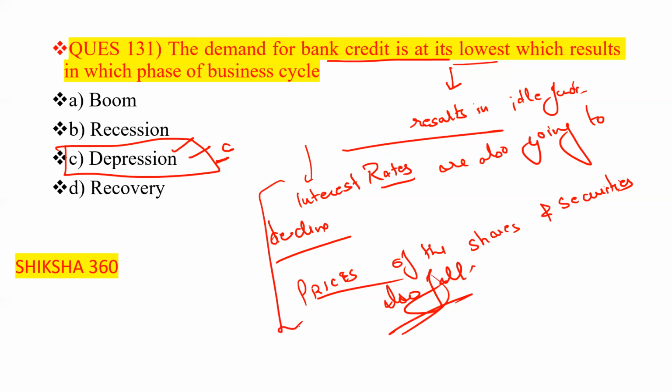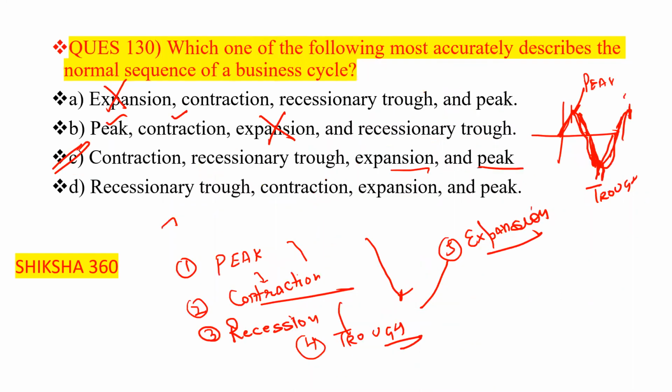Please tell me fast whether up to this point it is clear to all of you regarding different points and different types of questions regarding the business cycle. Only one question is left in this session, that is the case study regarding the 4 phases of the business cycle, which I will discuss in the next session along with 5 to 6 more questions of this chapter, and chapter number 6 questions. Chapter number 6 slides are already provided in the group. Just go through that. Not that much typical.